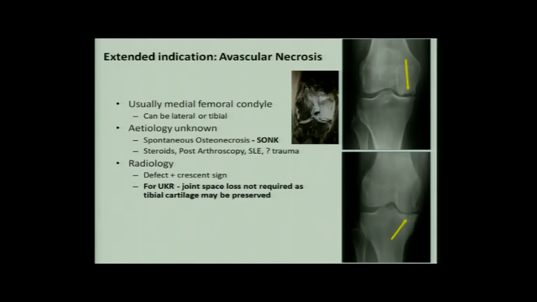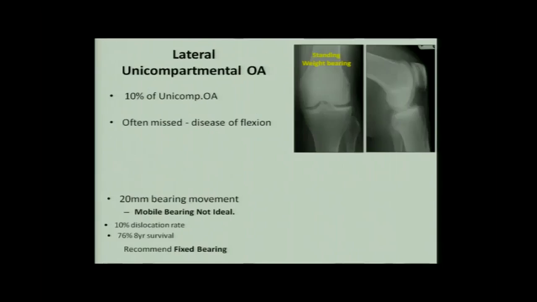What is now suitable is SONC, or spontaneous osteonecrosis. We can go ahead and do uni. In this, we don't even need a bone on bone. Once we diagnose SONC, it can be done. And lateral joint OA can also be done with uni, but be careful that we cannot do it with a